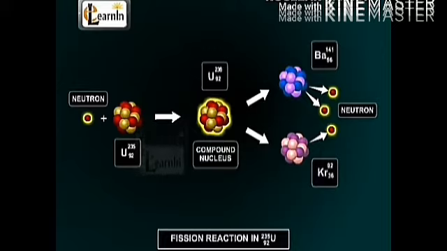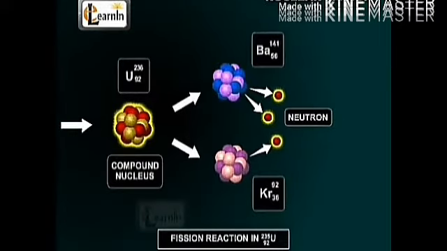A fissionable radioactive element that undergoes a nuclear fission reaction in a sustained and controlled manner is called fissile material.